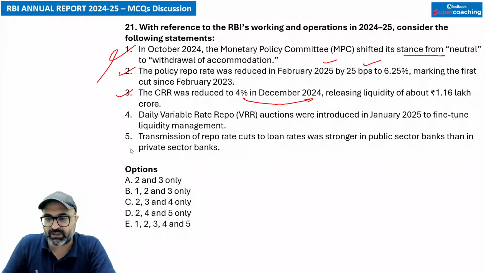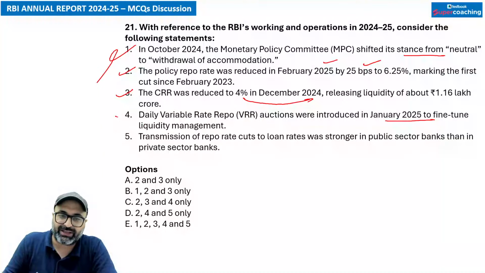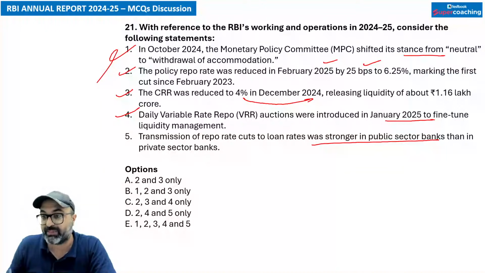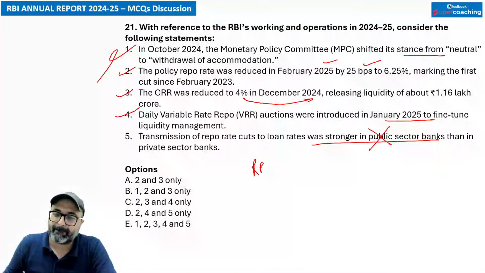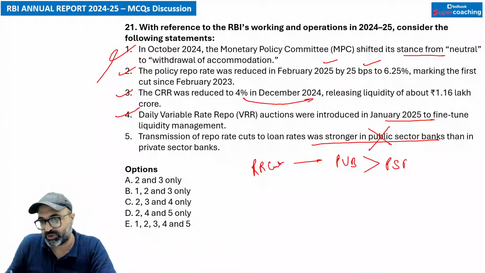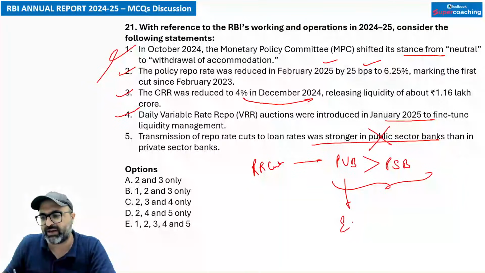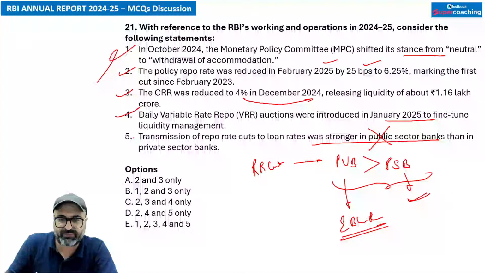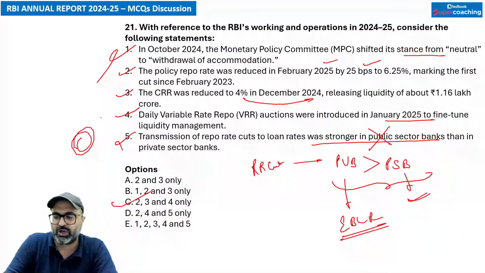That is correct. Agla point hai. Daily variable rate repo auctions were introduced in January 2025 to increase liquidity. That is correct. Transmission of repo rate cut to loan rate was stronger in the public sector banks. This is wrong. अगर आप repo rate cut का ट्रांसमिशन देखेंगे तो वो प्राइवेट बैंक्स में ज्यादा है in comparison to public sector banks, क्योंकि private sector banks are providing majority loans on EBLR, that is External Benchmark Lending Rate, in comparison to public sector banks जिनका आज भी majority loan MCLR या फिर base rate पे दिया गया है. तो उसके हिसाब से fifth statement wrong हो गई. तो मेरा आंसर क्या बनेगा? C option, 2, 3, 4 are correct.